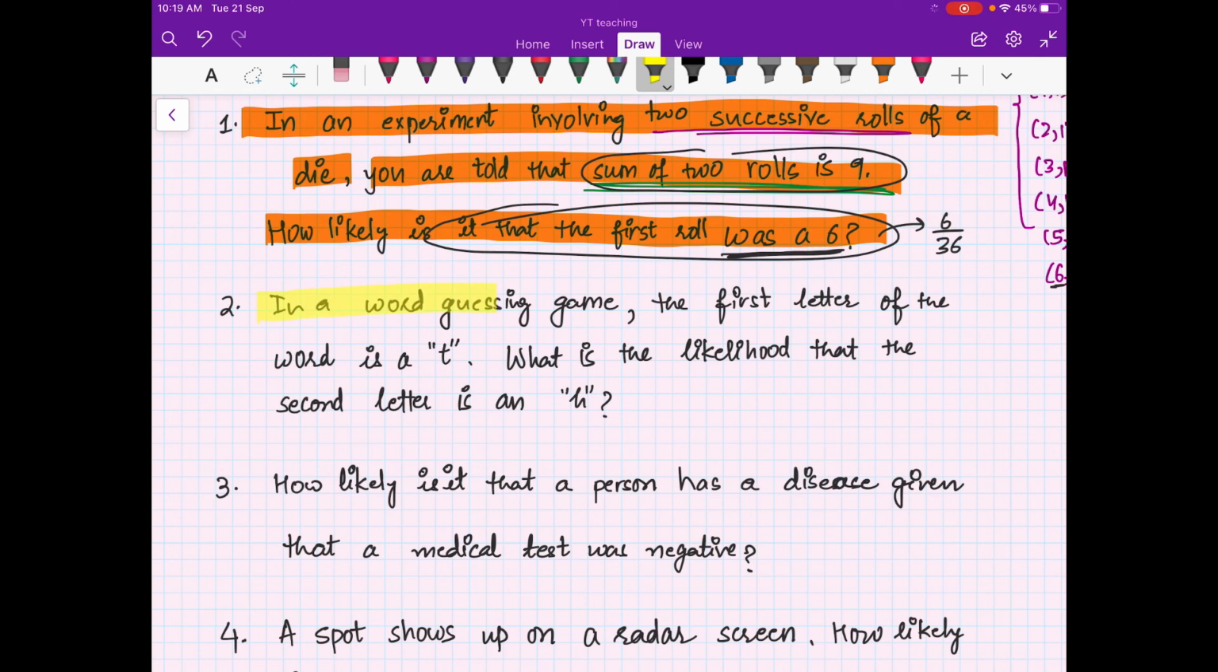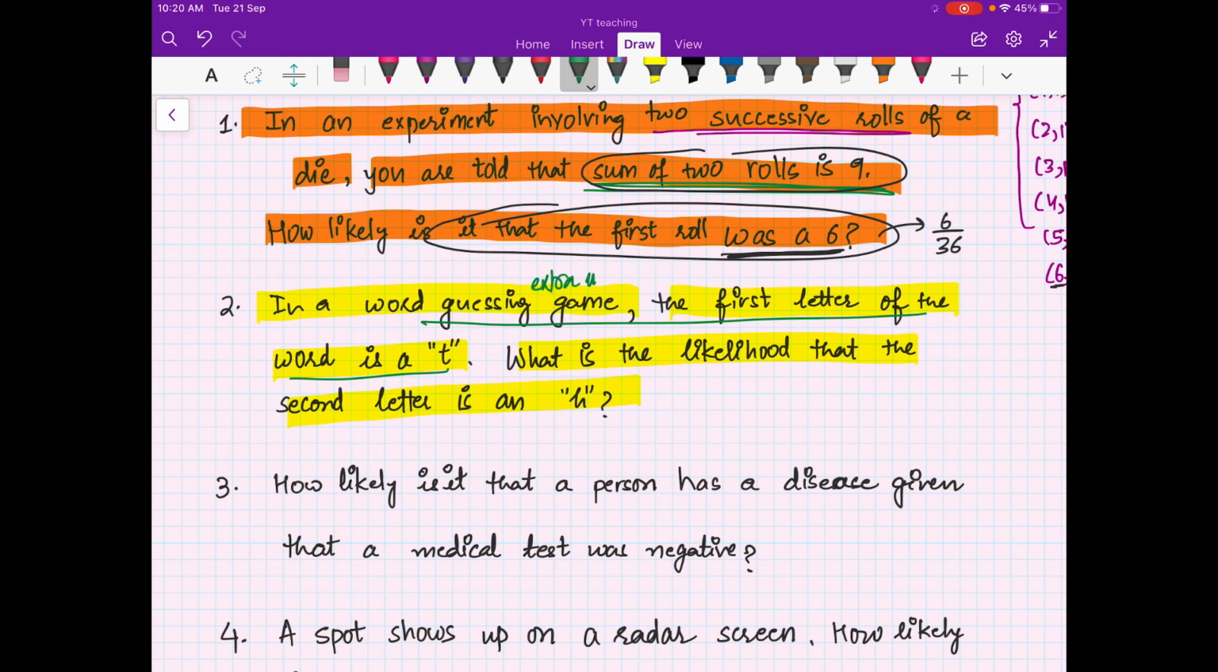So in a word guessing game, the first letter of the word is T. What is the likelihood that the second letter is an H? So you see, this is the extra information given to you already. Okay, so this comes under conditional probability.